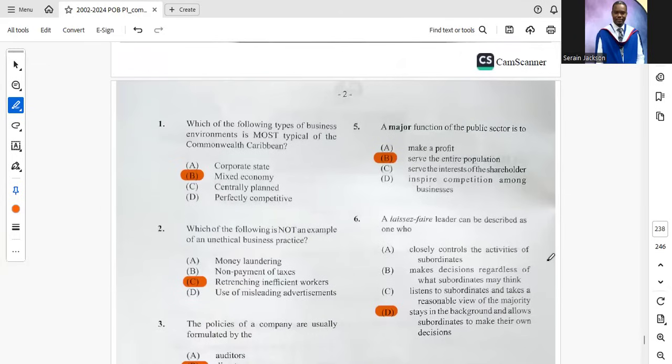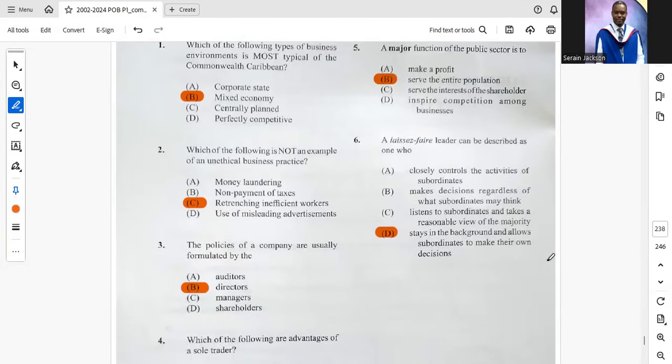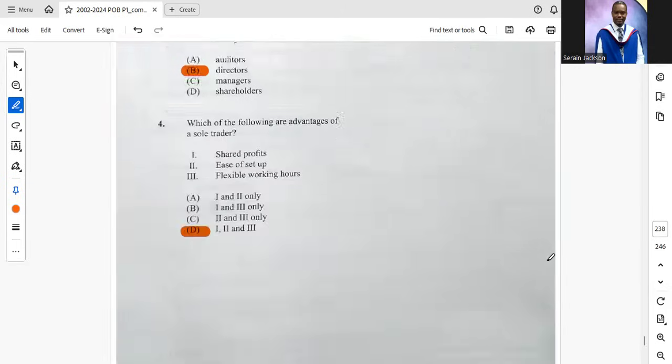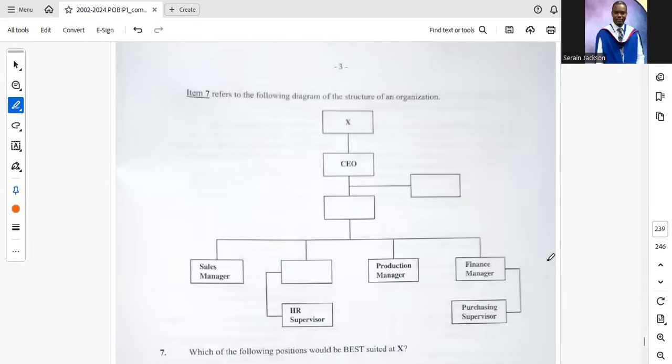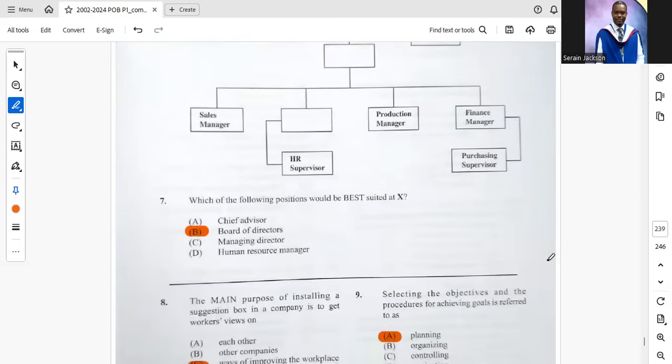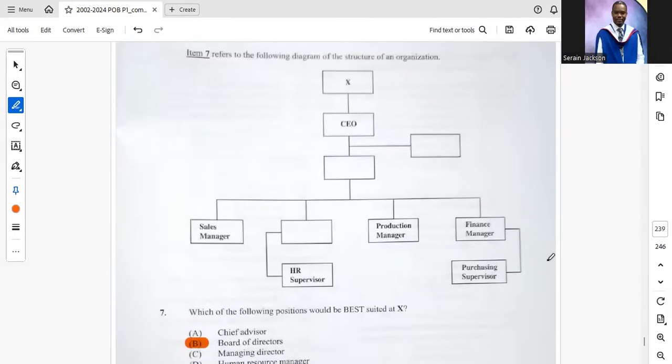Number 5, a major function of the public sector is to B, serve the entire population. And I think in the 2022 paper they asked about the private sector, which was to make a profit. Number 6, a laissez-faire leader can be described as one who D, stays in the background and allows subordinates to make their own decisions. Item 7 refers to the following diagram of the structure of an organization. Which of the following positions would be best suited at X? And if you look, X is at the top above the CEO.